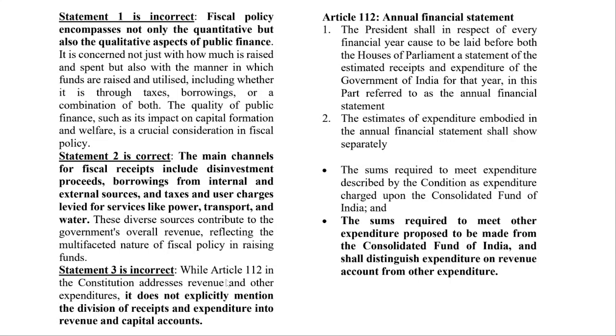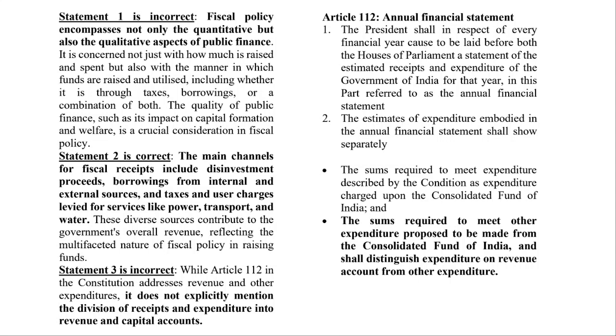And it is talking about Article 112. So Article 110 is regarding money bills, right? That's also a very important article. Article 110. Here it is talking about Article 112. In Article 112, it does not explicitly mention the division of receipts into revenue and capital account. Now, frequently when you read the budget or the socio-economic survey, you come across these terms. What is revenue? What is capital?